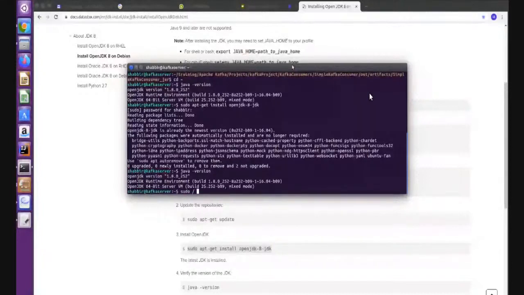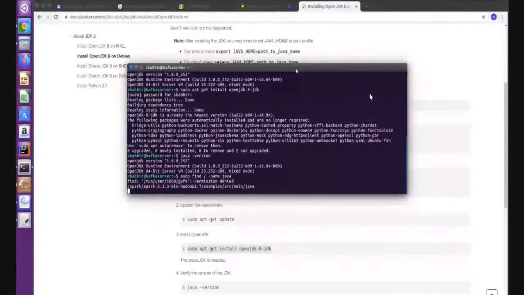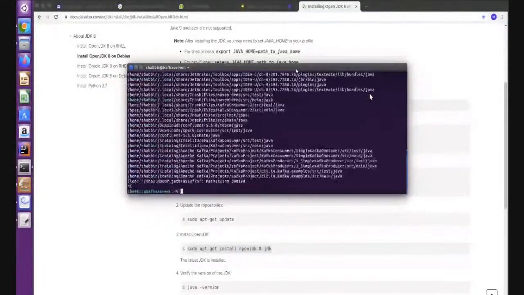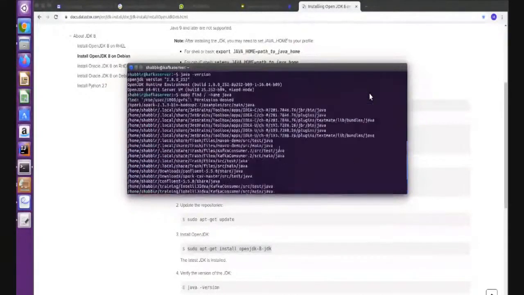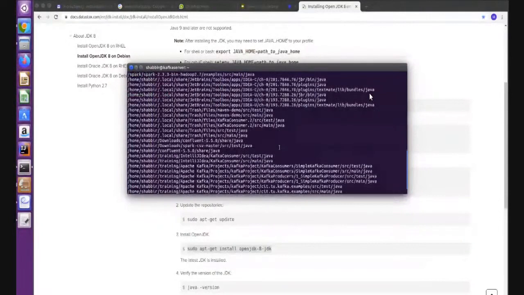So we have a command to check the path. We'll check the Java path. It will show you the Java path.